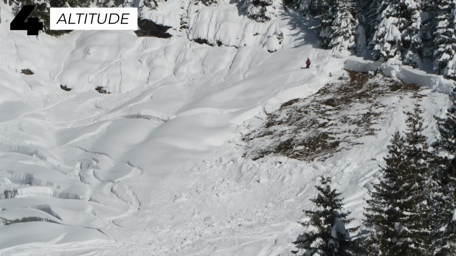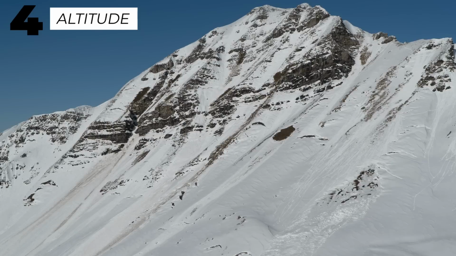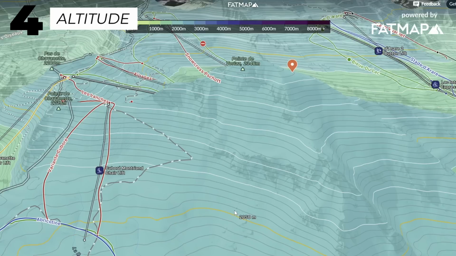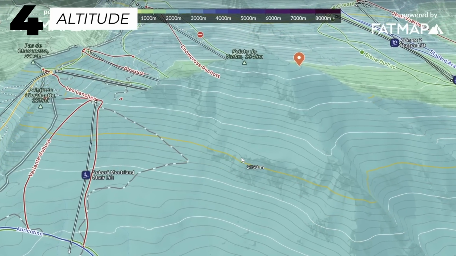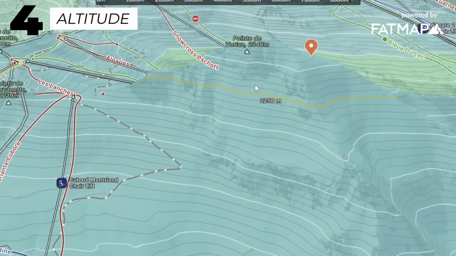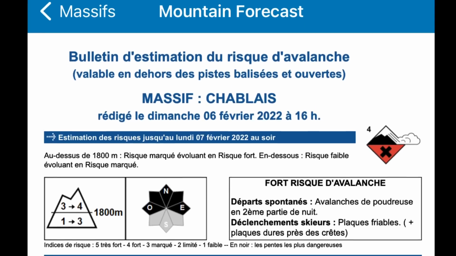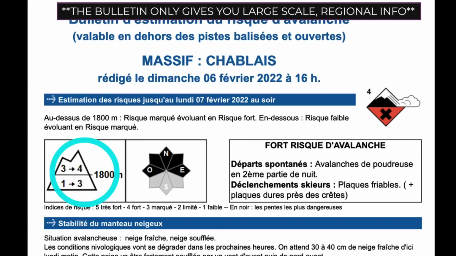Of course, there are exceptions to the rule, and sometimes lower altitudes can generate more avalanches too. For example, during wet avalanche conditions where lower altitudes are warmer. It's important, therefore, that you take note of the altitude, which is also known as the elevation of the terrain. The good news, again, is that the helpful professionals who create the Avalanche Bulletin will often warn you which altitudes to look out for. So read the Avalanche Bulletin and take note of your altitude when you are skiing or snowboarding.